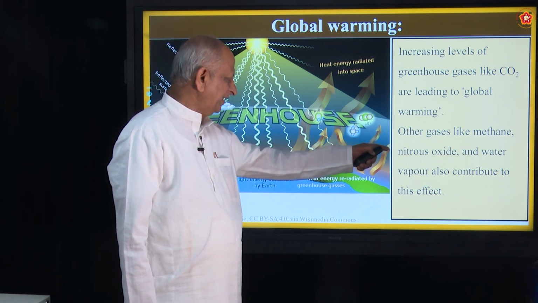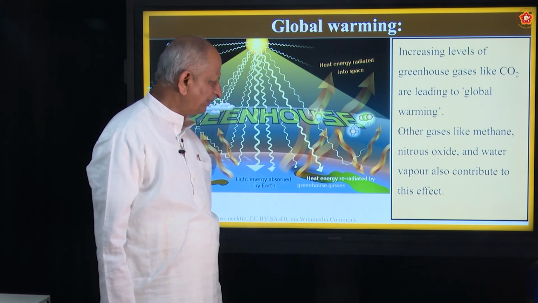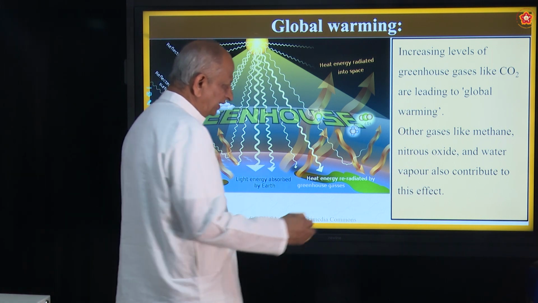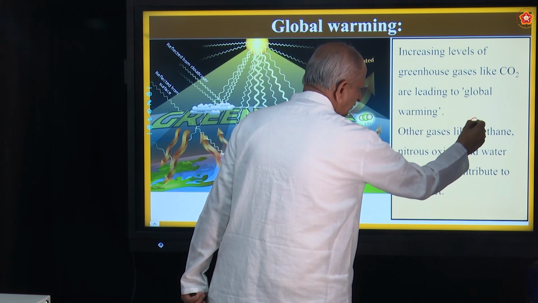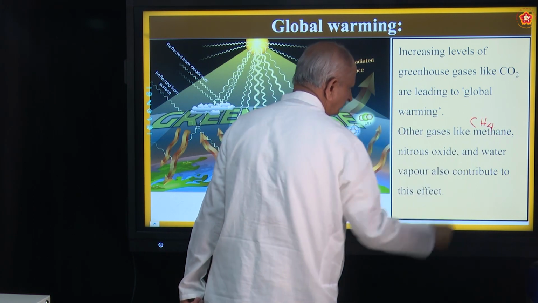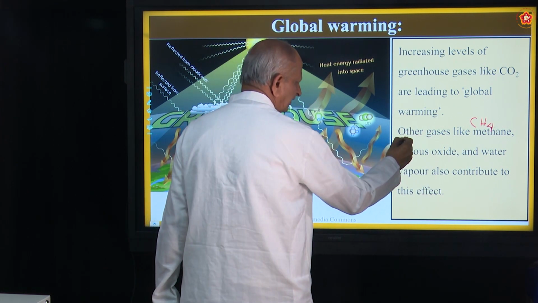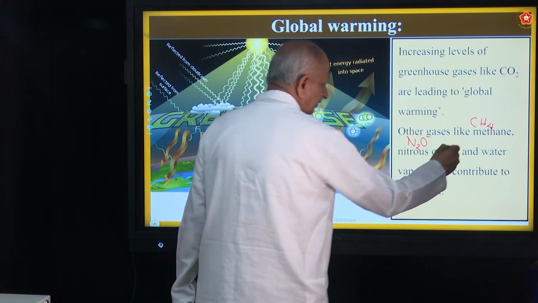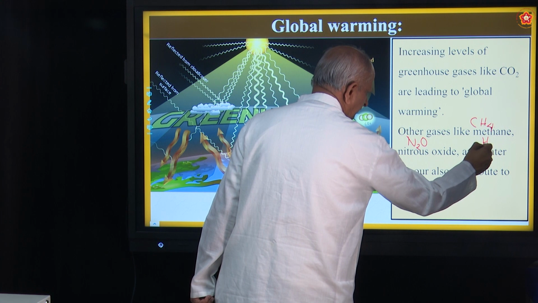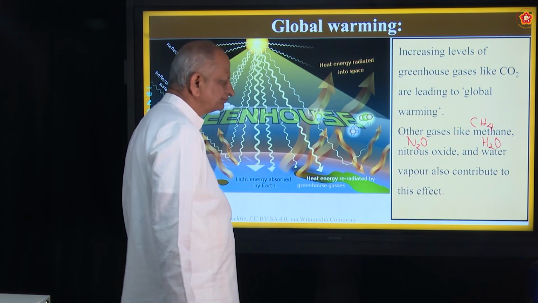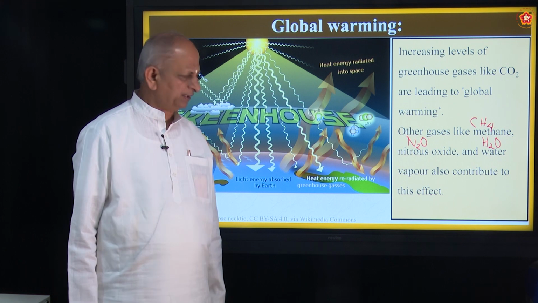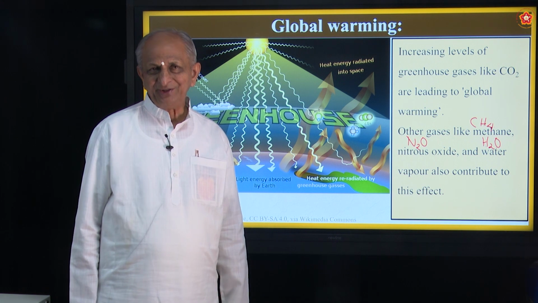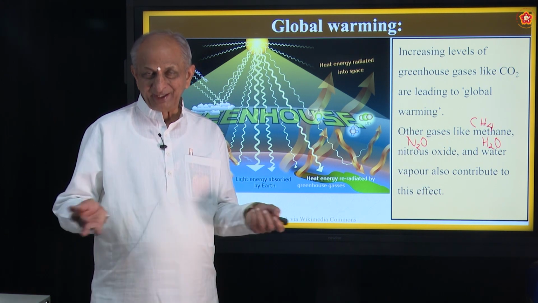So, gases like methane, nitrous oxide and water vapor also contribute to this effect. What is methane? Methane is also one gas with formula CH4. Nitrous oxide, the first oxide of nitrogen and oxygen, that formula is N2O. And water vapor, they also contribute for this effect, that is global warming. Why is it called so? The temperature of the earth increases.